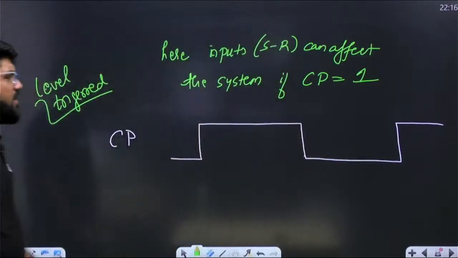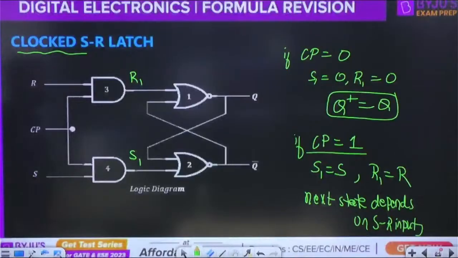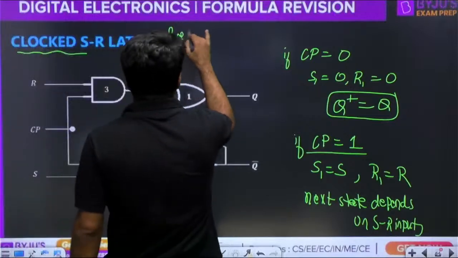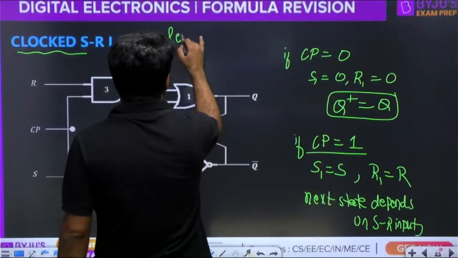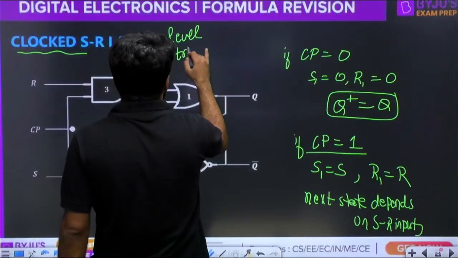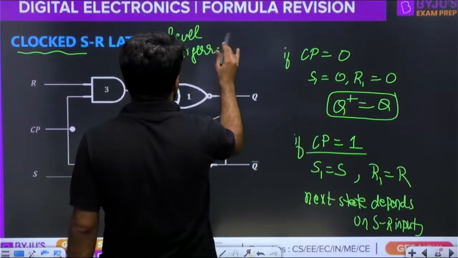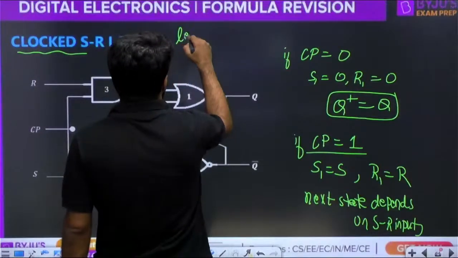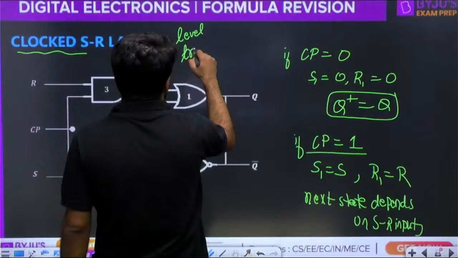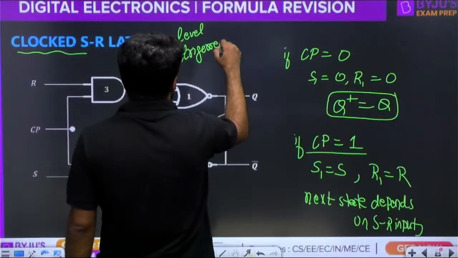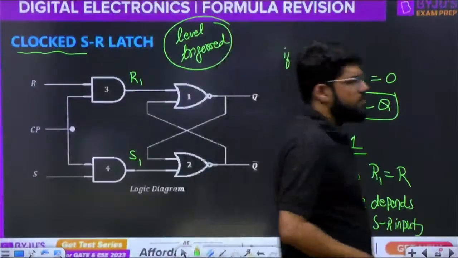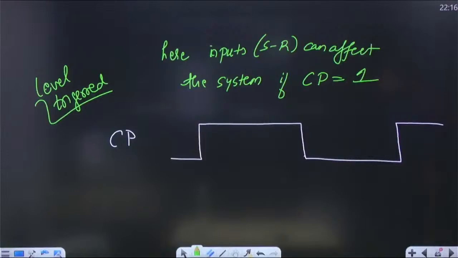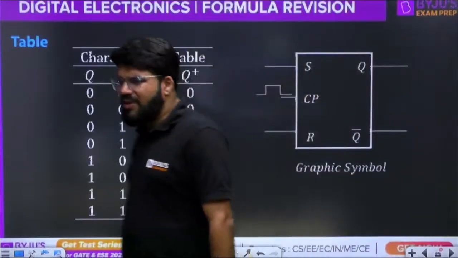So this is level triggered. So the clocked SR latch, don't confuse it with flip-flops. It is a normal latch, a level triggered latch, you can say. Now what is the characteristic table?